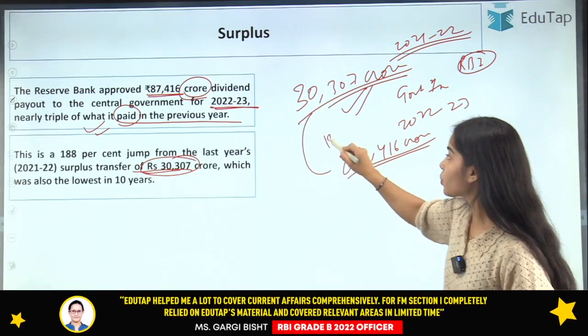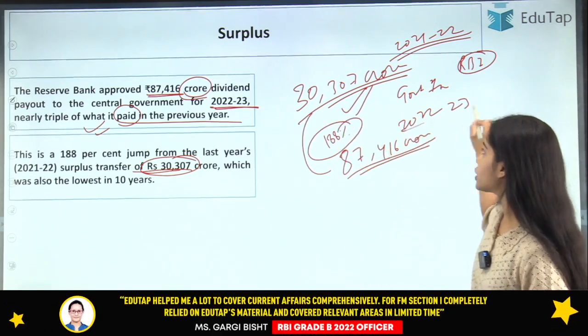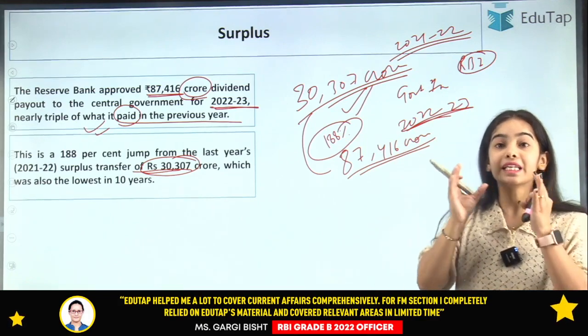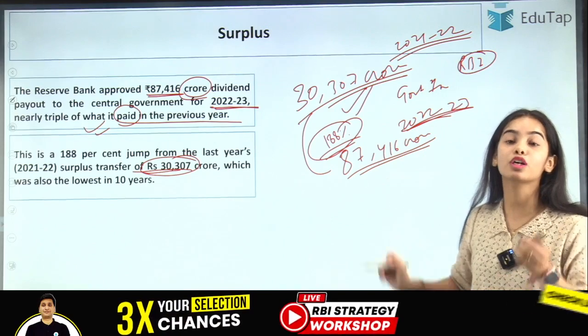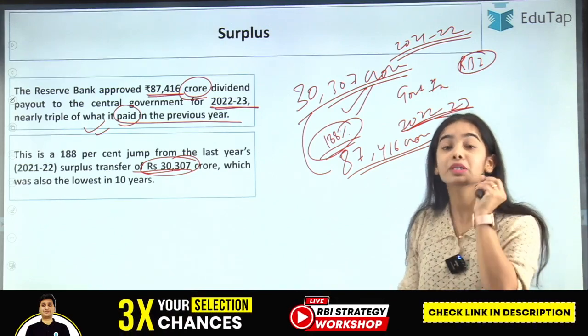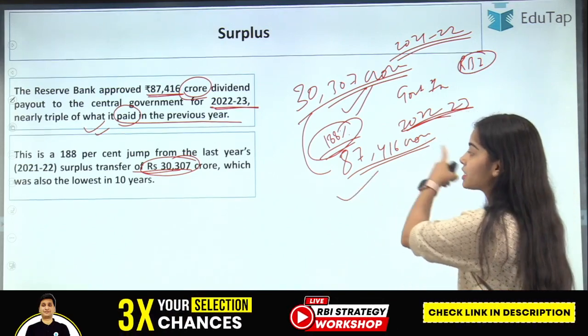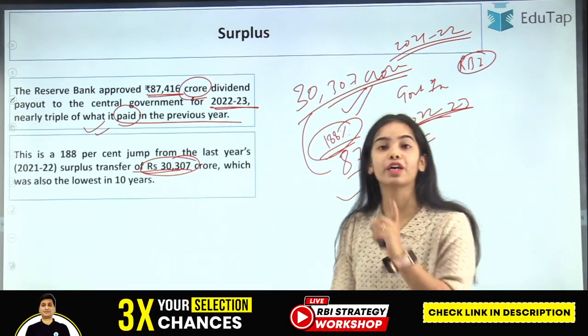Now you can see it is 188%. For this financial year 2022-23, a 188% higher surplus transfer is happening from the Reserve Bank of India to the Government of India.